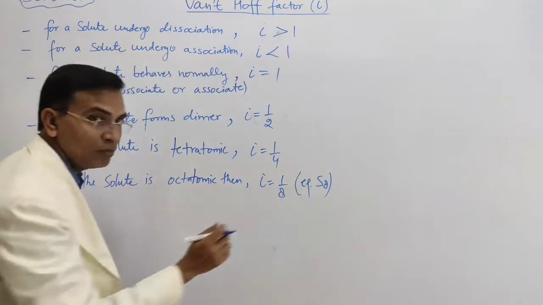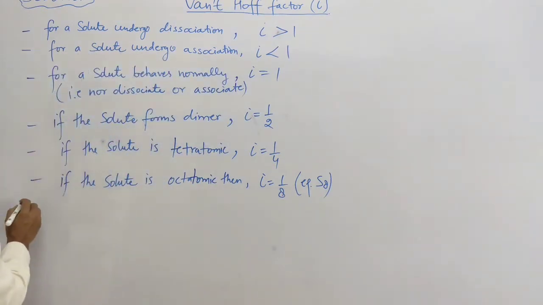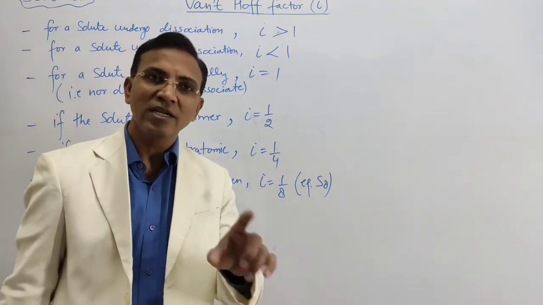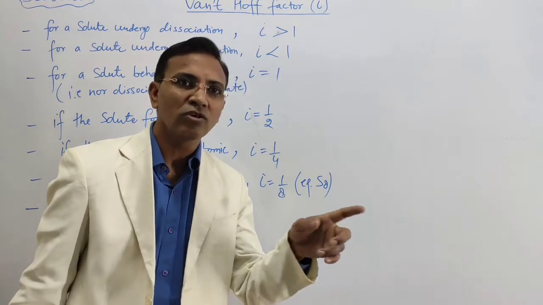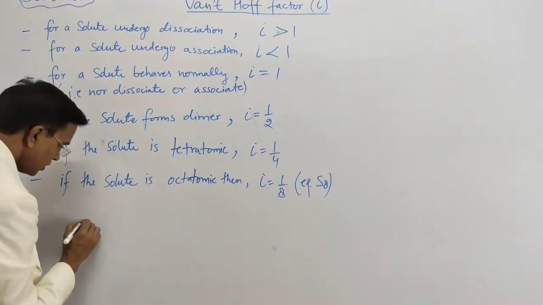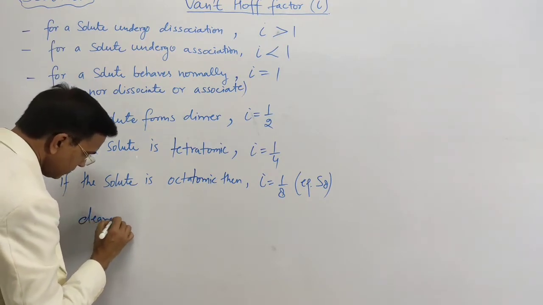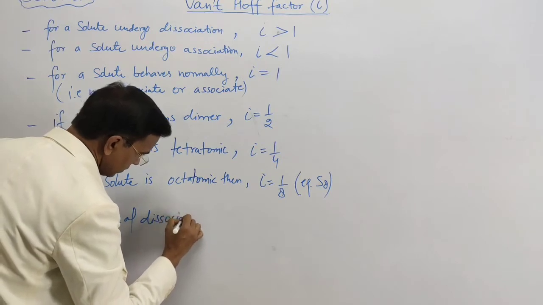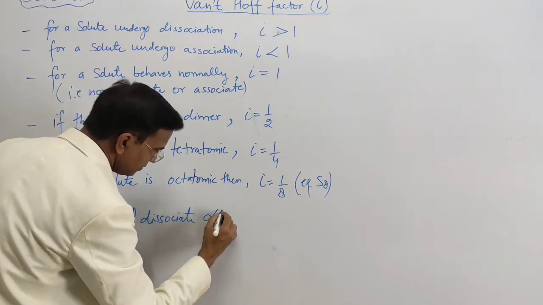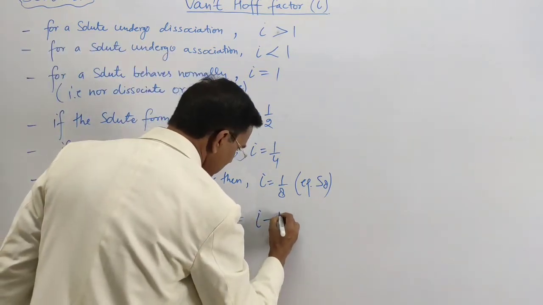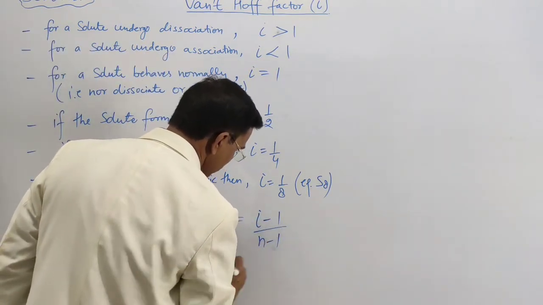S8, octatomic S8, right? And there are two more formulae which relate the degree of dissociation of the solute to the van't Hoff factor. So the degree of dissociation alpha is equal to i minus 1 upon n minus 1.